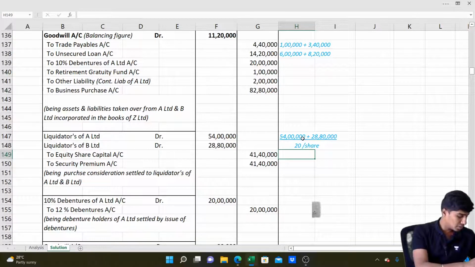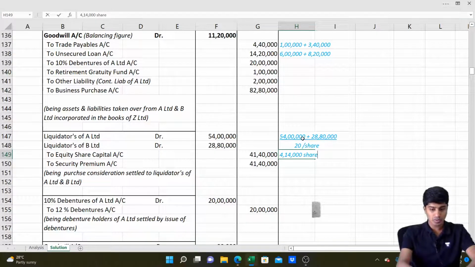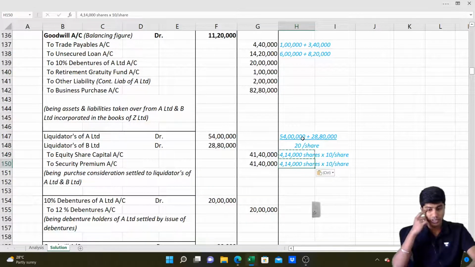What do we get? 28 lakh 80,000 divided by 20. We get 4 lakh 14,000 shares. 4 lakh 14,000 shares multiplied by 10 per share is the nominal value, and the same 4 lakh 14,000 shares multiplied by 10 per share is the premium.